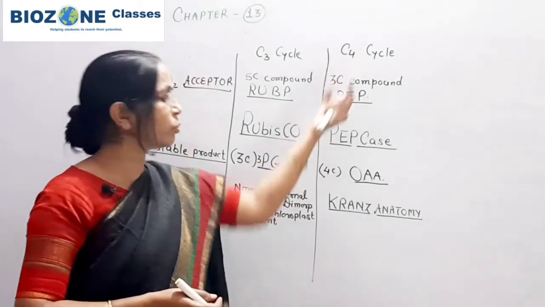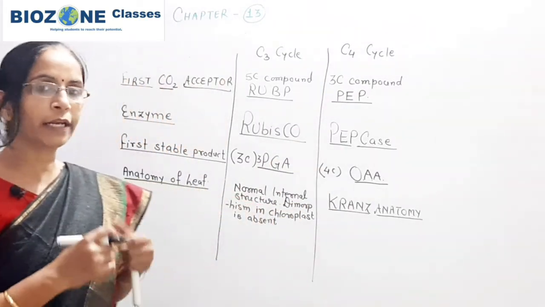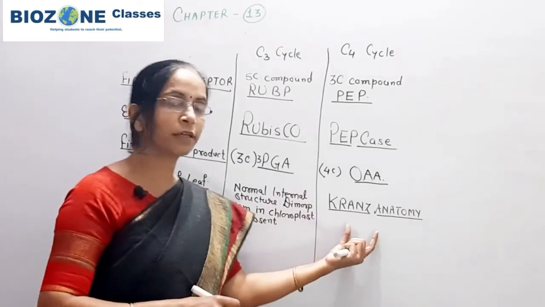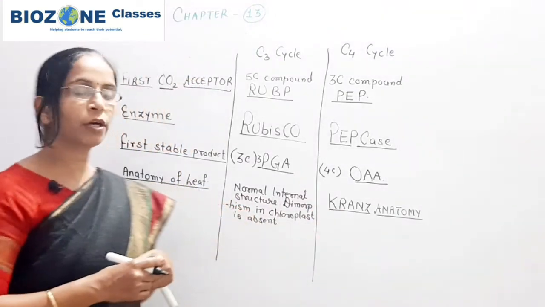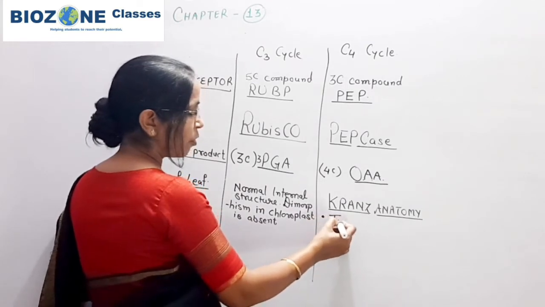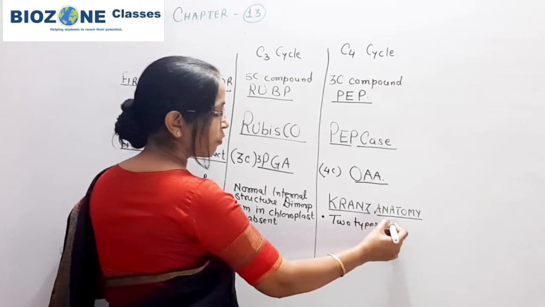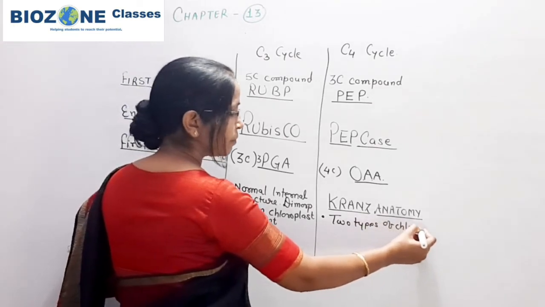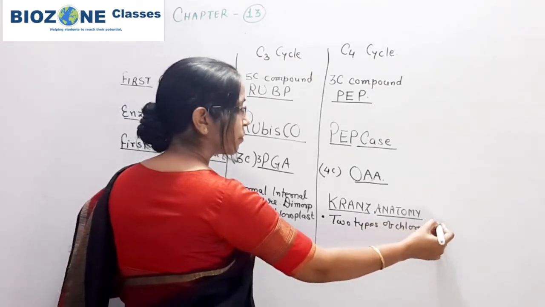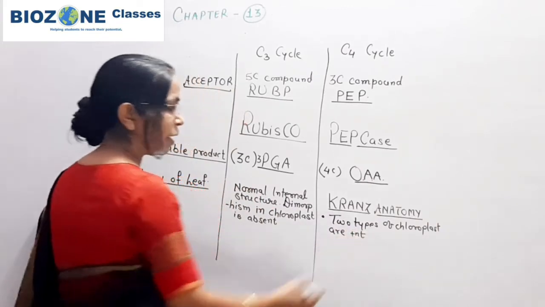Secondly, when we come towards the C4 cycle, at that time also we study the Kranz anatomy. So here you remember, in the C4 cycle, the leaf shows Kranz anatomy. Kranz anatomy means a dimorphism in chloroplast, or two types of chloroplast are present. So this part you remember very well.